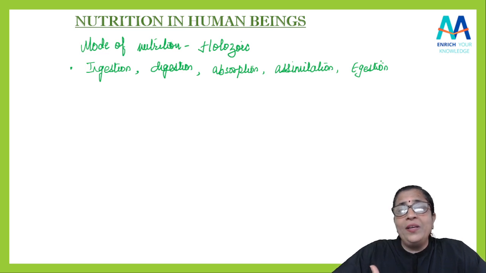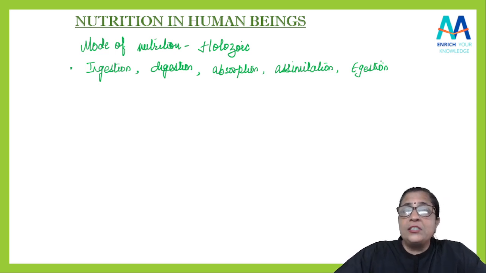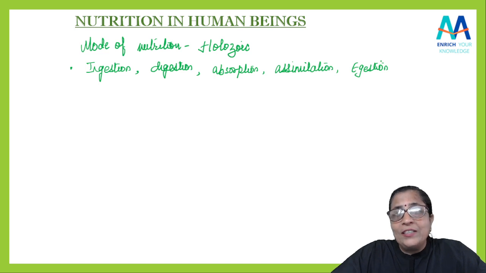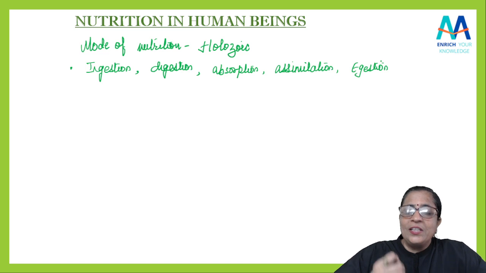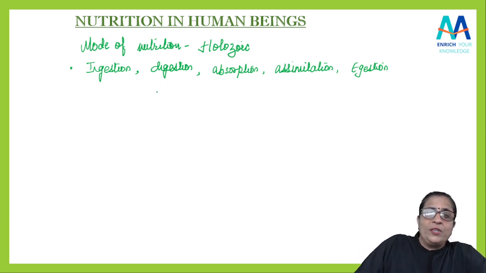But human being, it is a multicellular organism, isn't it? So definitely there is a proper system for that, and that is called what? Digestive system, isn't it? So in humans, the nutrition takes place through the digestive system. किससे हो रहा है? This is taking place through the digestive system.